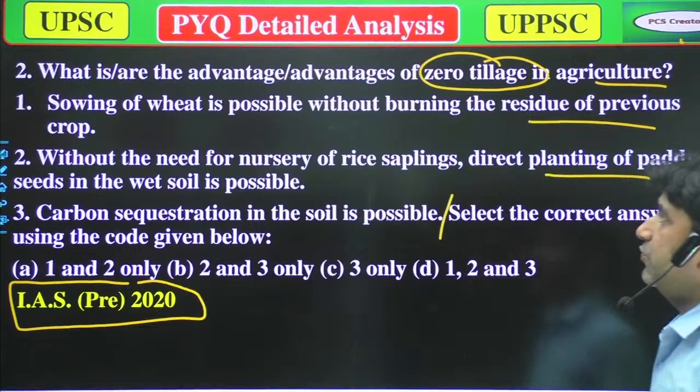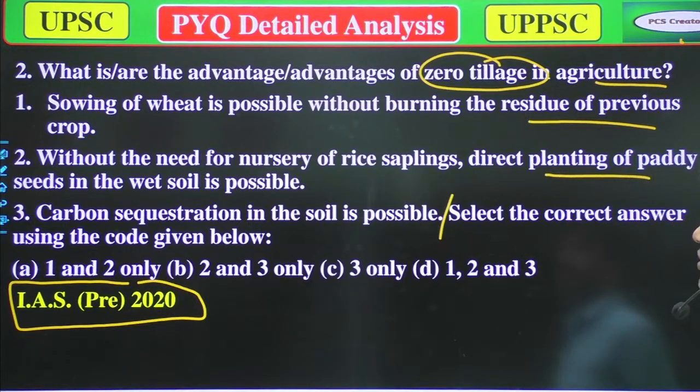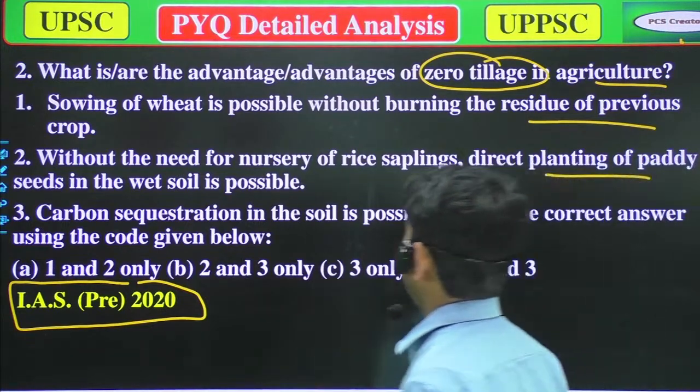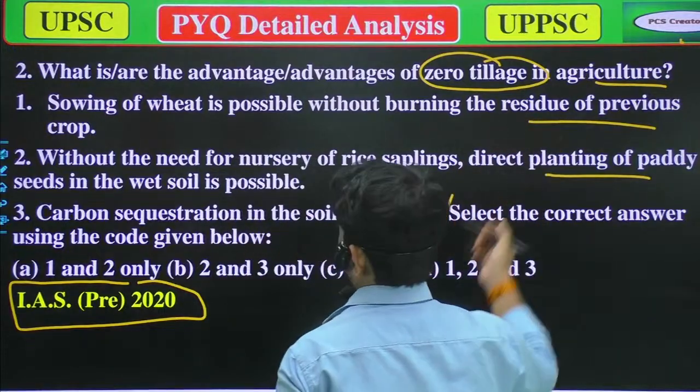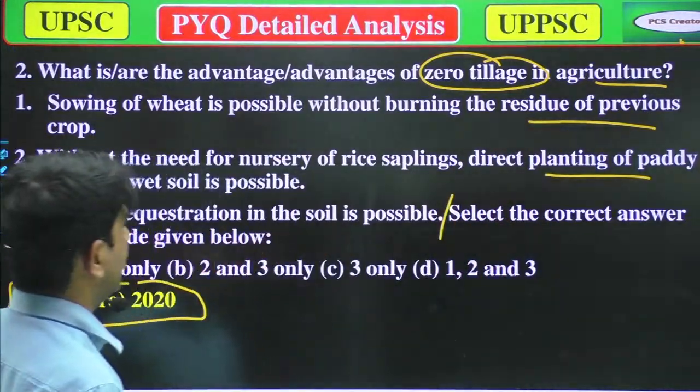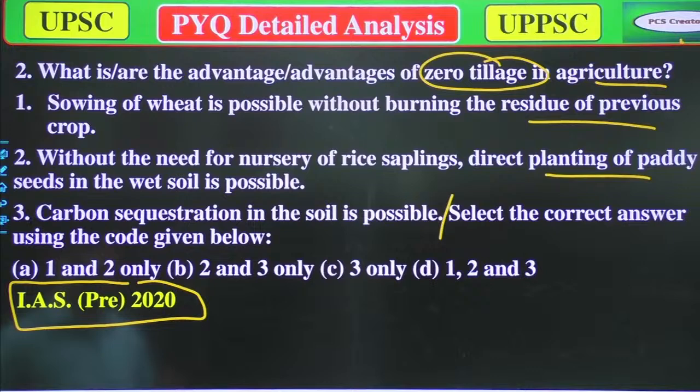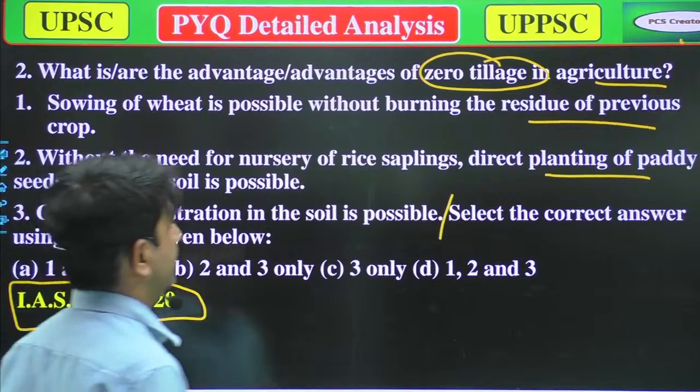So the second question was, what are the advantages of zero tillage in agriculture? Okay, so we have some words, and that is zero tillage. Sowing of wheat is possible without burning the residue of the previous crop. So burning of residue.